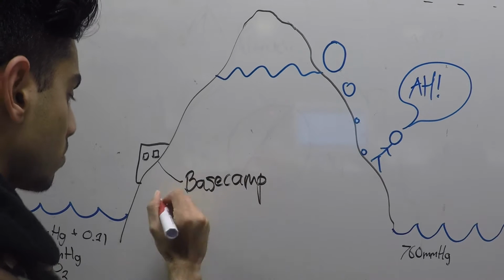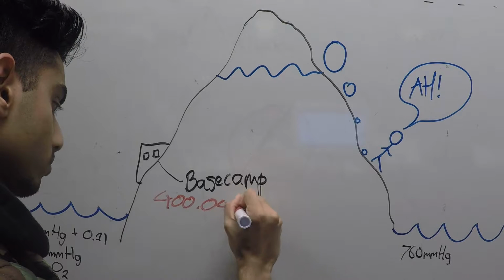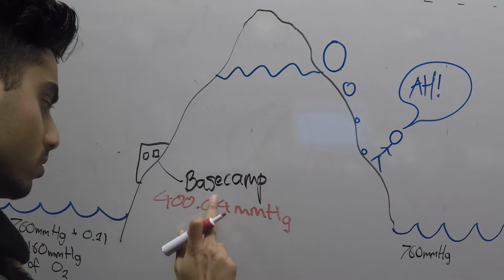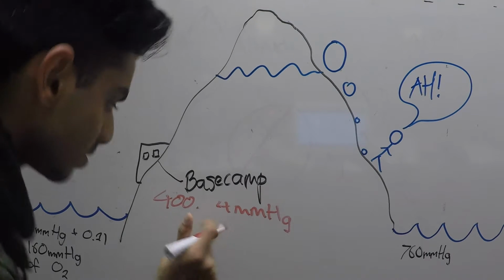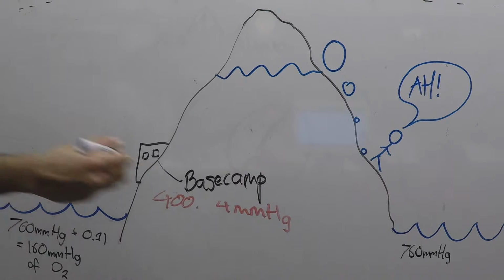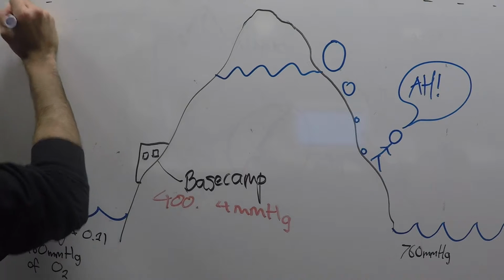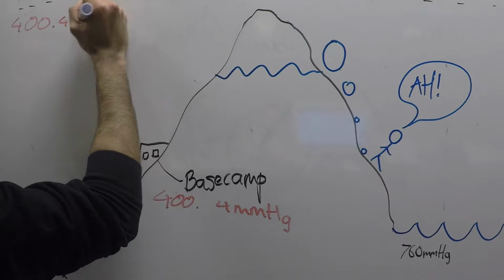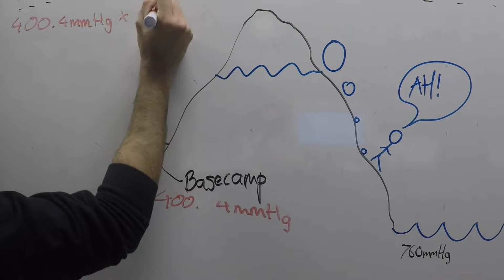Well, the partial pressure of oxygen at sea level is calculated through Dalton's law, multiplying standard atmospheric pressure by the percentage of oxygen. 760 millimeters of mercury times 0.21, representing oxygen, gives us 160 millimeters of mercury of oxygen in the atmosphere. While the percentage of oxygen in the atmosphere stays the same regardless of altitude, the overall atmospheric pressure significantly drops. At base camp, we see a reduction from 760 to 400.4 millimeters of mercury.